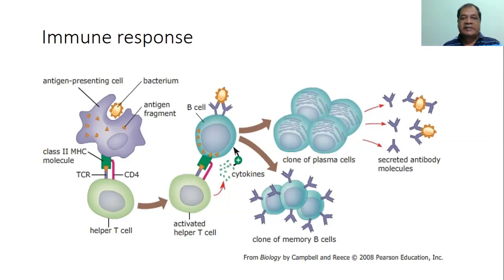These antibodies are secreted from the plasma cells, transported by the blood, that is plasma, and can act upon any foreign antigen remote from its place of secretion. So it's like an artillery soldier which can fire the shell to a place distant from its place of secretion. So this arm of immune response is called humoral immunity.